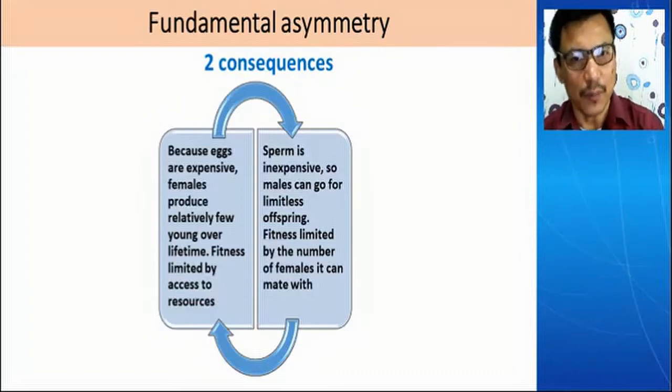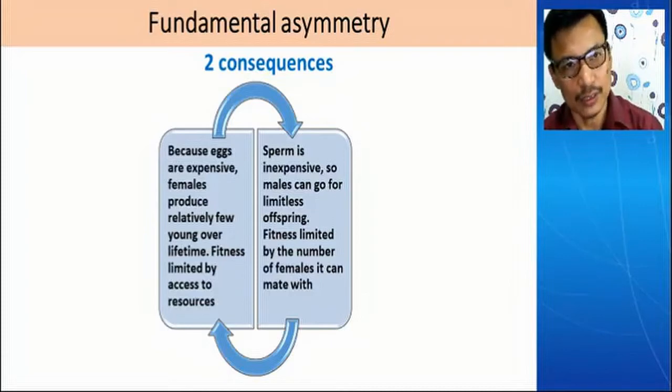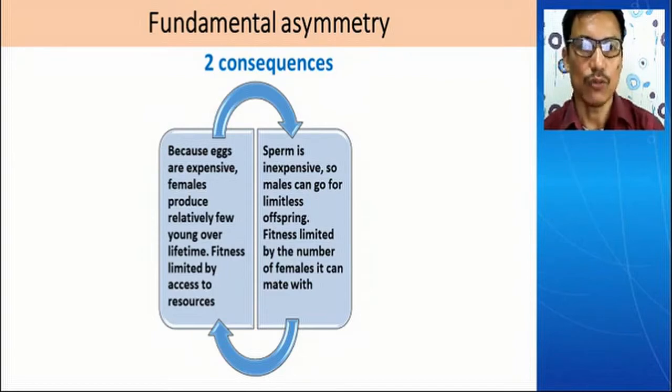But compared to the female, if you look at the male, the sperms are inexpensive. So the males are not very calculative. So they can go for limitless offspring. How do they do that? They go for multiple selection of females.